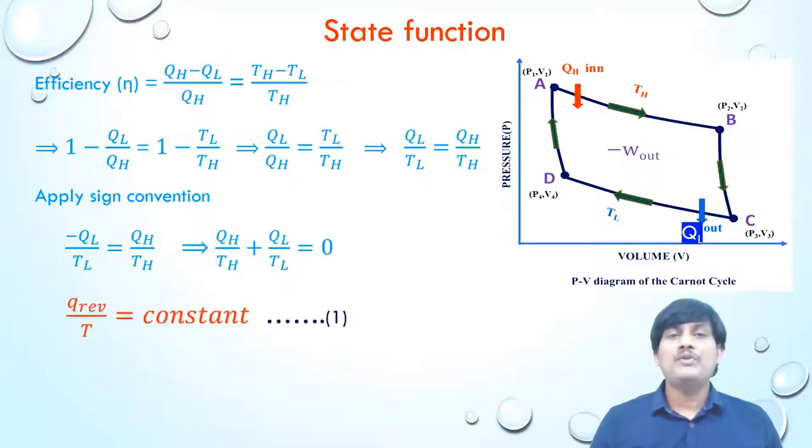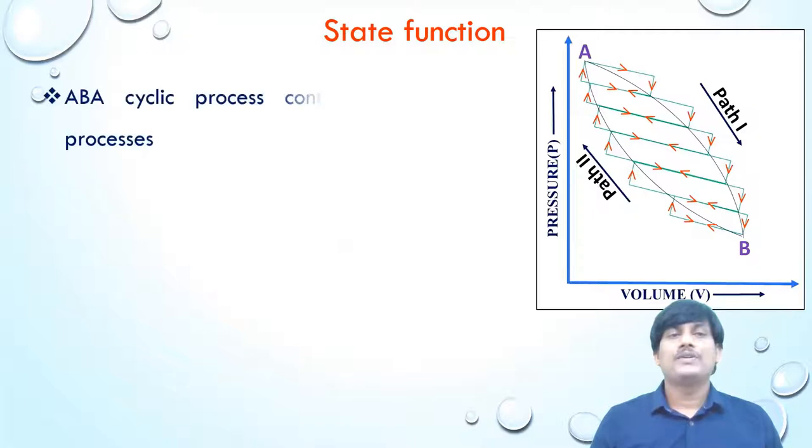So from the above equations, we can write two general equations. The first one is Q reversible by temperature is equal to constant, and the second one is Q1 by T1 plus Q2 by T2 is equal to 0. Let's take a cyclic process, that is ABA, consists of AB process and BA process.